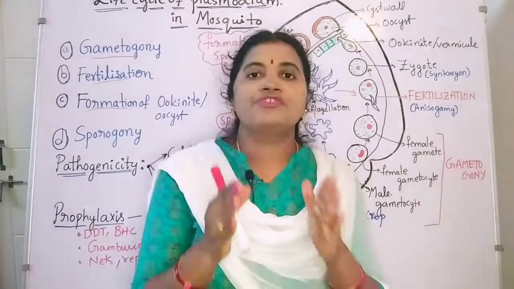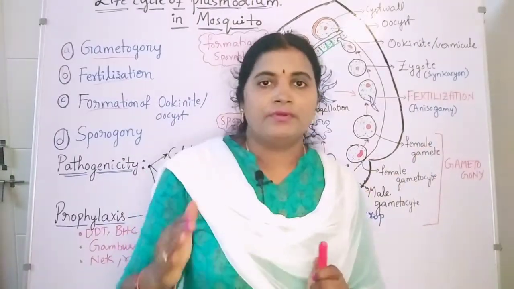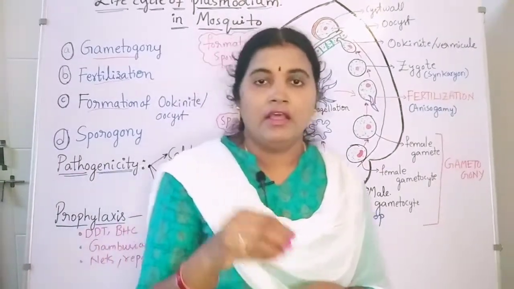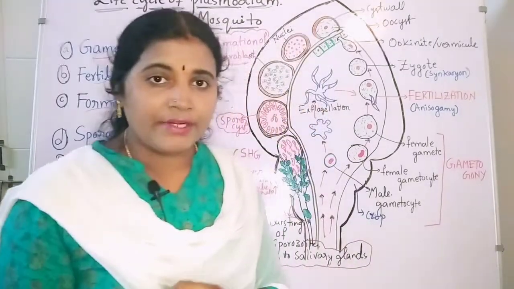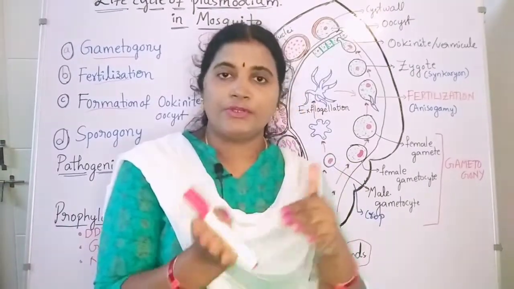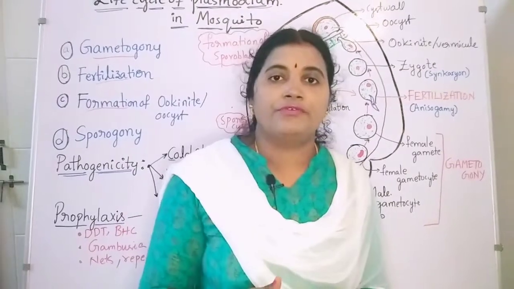Gametogony means formation of gametes from gametocytes. The malarial patient blood contains the gametocytes. Gametocytes are going to be converted into gametes. Then what about the remaining stages of the Plasmodium vivax?